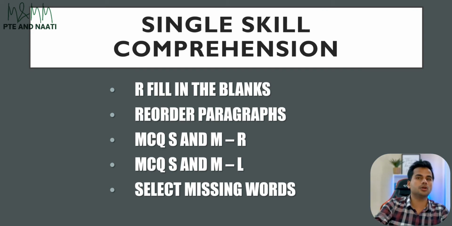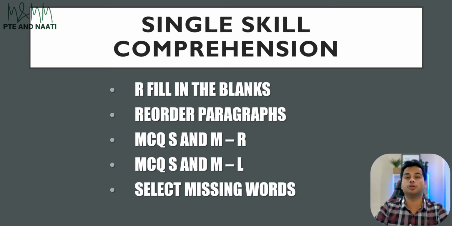Now, out of all these topics, if you're aiming for 79, reading fill in the blanks and reorder paragraph, these two topics should be your main priority. But if you're aiming for 65 or below, the only topic out of this entire list that you need to work on is your reading fill in the blanks.